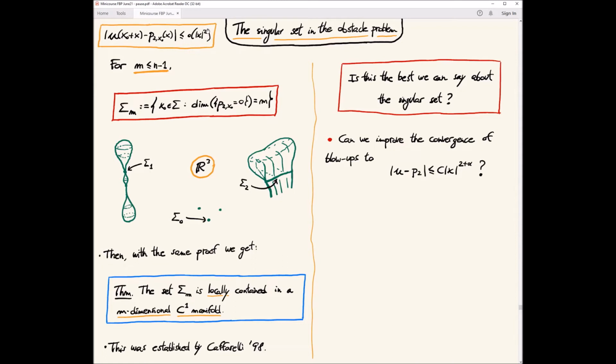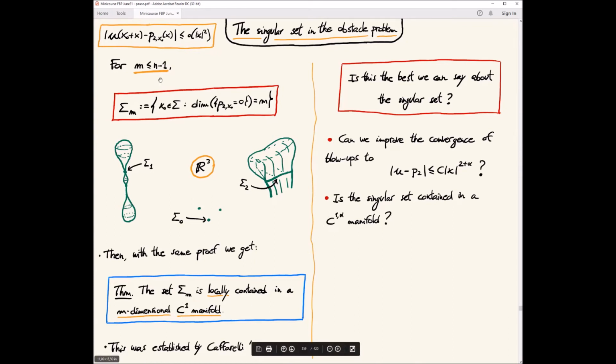So having a Hölder modulus of continuity. Can we have this? This would give a better expansion, in a sense, for blowups at singular points. Or, very related to this, is the singular set contained in a better manifold, in a C1 alpha manifold, for example? So can we improve either the expansion or the regularity of the manifold in which the singular set is contained?